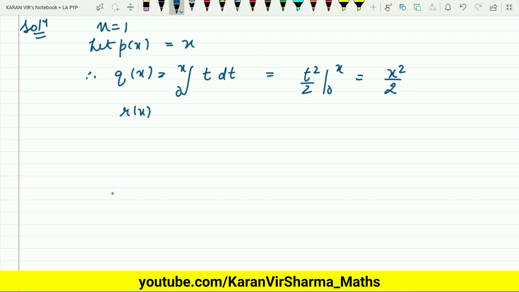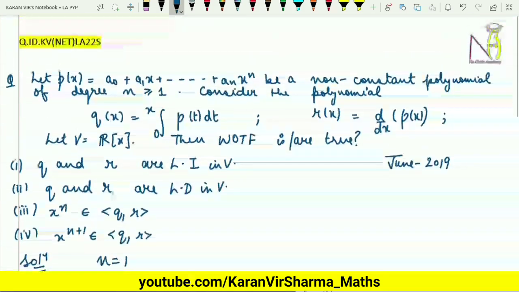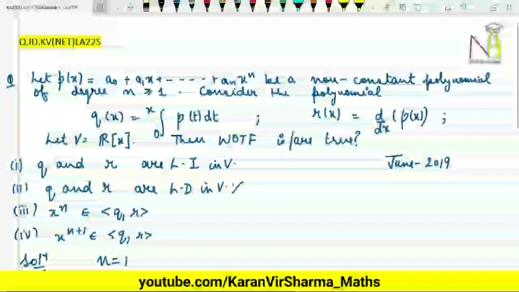What was r(x)? That was the differentiation of p of x. And what was our p of x? That was x, so this comes out to be 1. Clearly q(x) and r(x) are not LD, they are not linearly dependent, because this has come out to be x square by 2 and this is 1. So they are not linearly dependent on each other. So this implies that the second option is wrong, because in the second option we are given that q and r are LD. So this option comes out to be wrong.